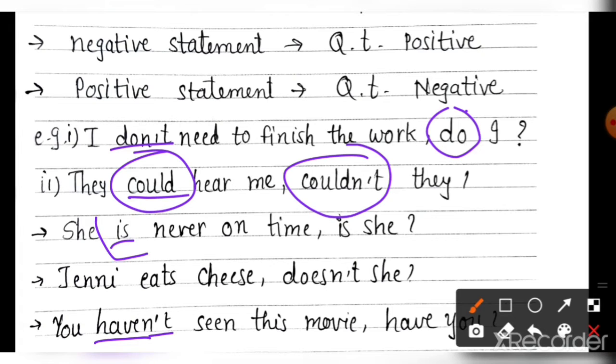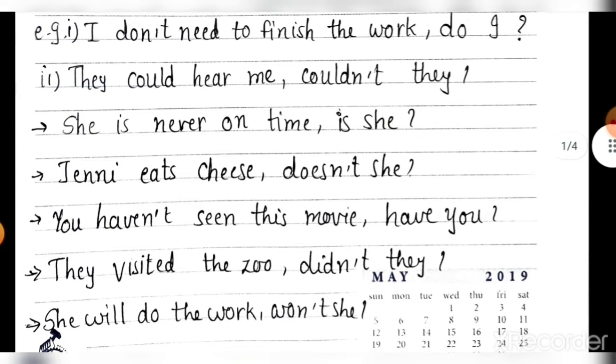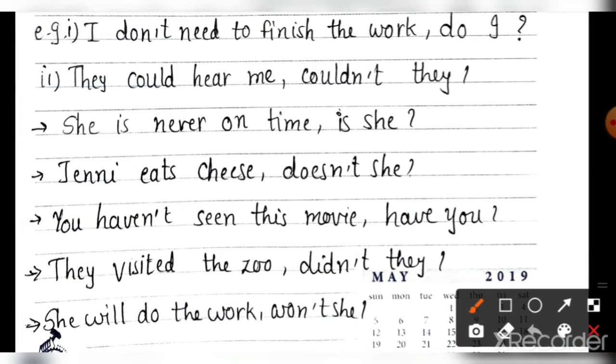Don't write could not, because as I told you, it is asked for confirmation. जो सुनने वाला है, जो लिसनर है, उससे confirmation चाहिए, तब हम लोग ये बोलते हैं. So it will be in short form, couldn't. Clear? Then is never. Never is considered as negative. वो कभी भी टाइम पर नहीं आती है. Never is considered as negative, so here we will use positive. Clear? You have to read the sentence properly, then write the answer. She is never on time. It means this one is negative, and we have to make it positive. Is she? She is never on time, is she?